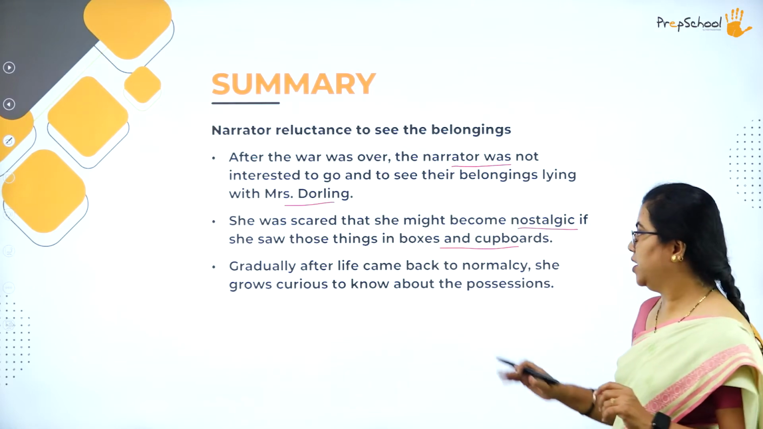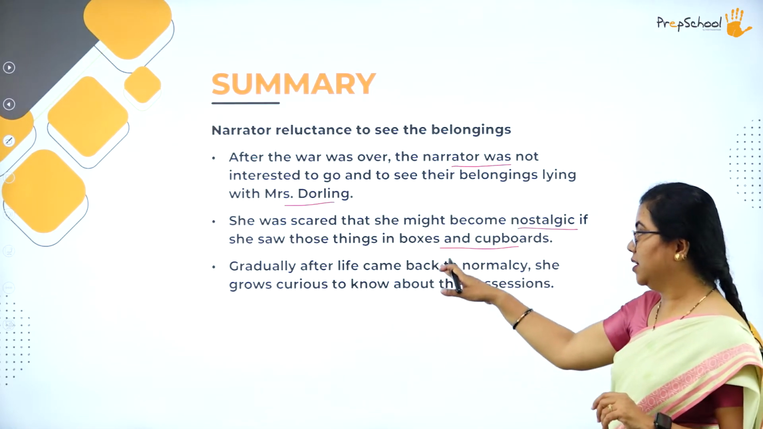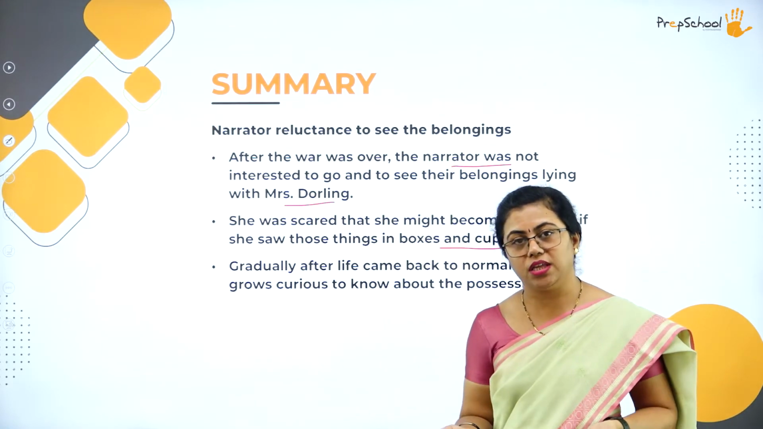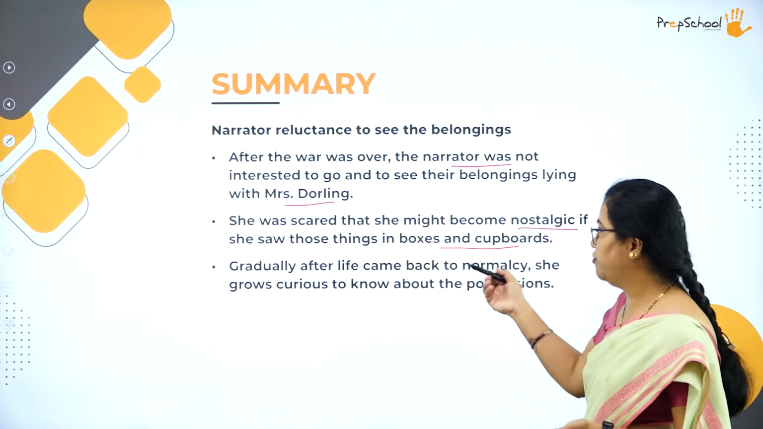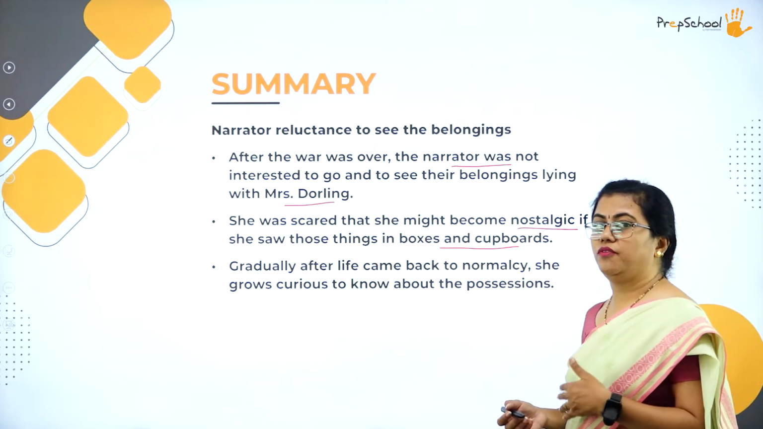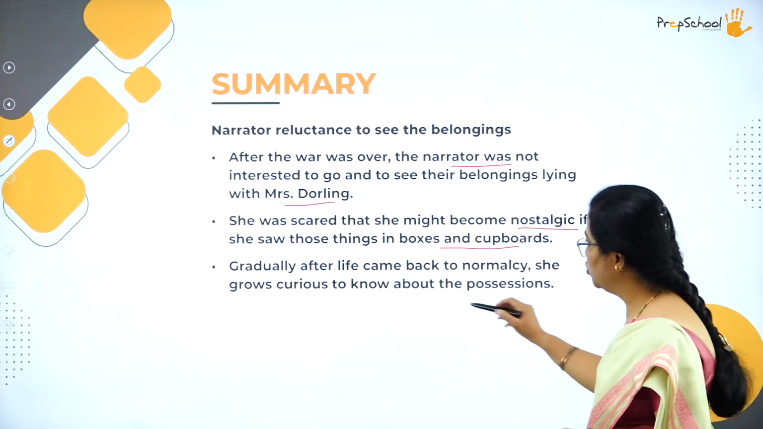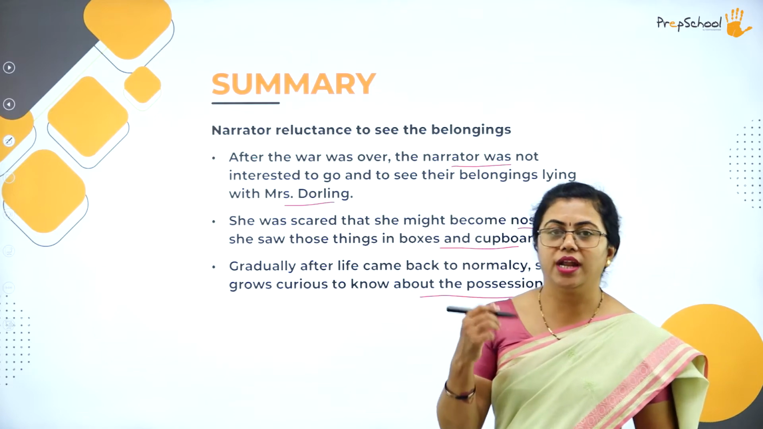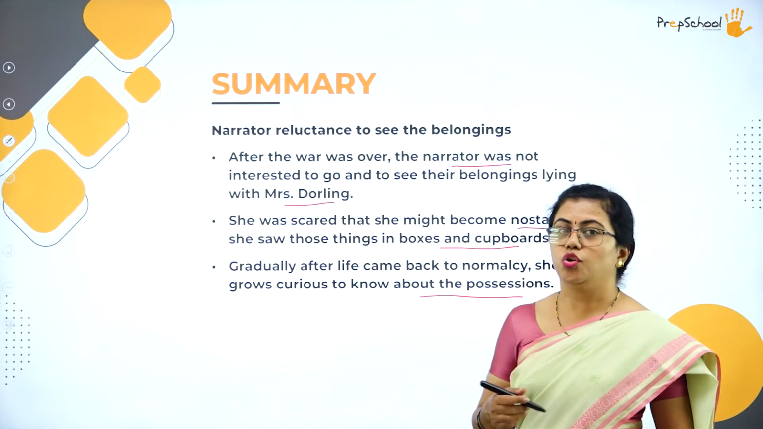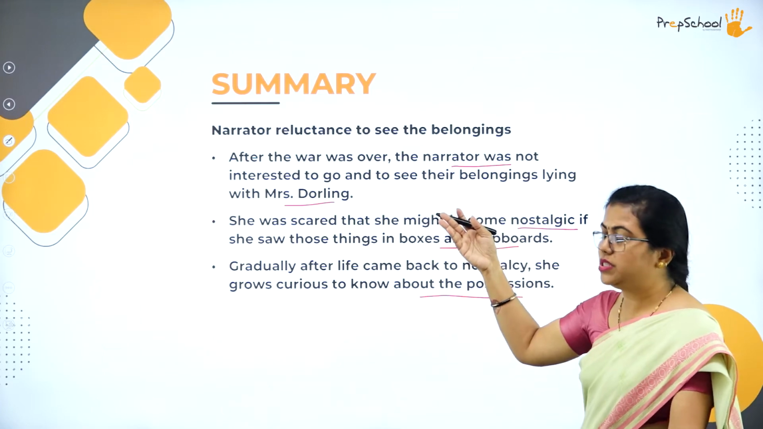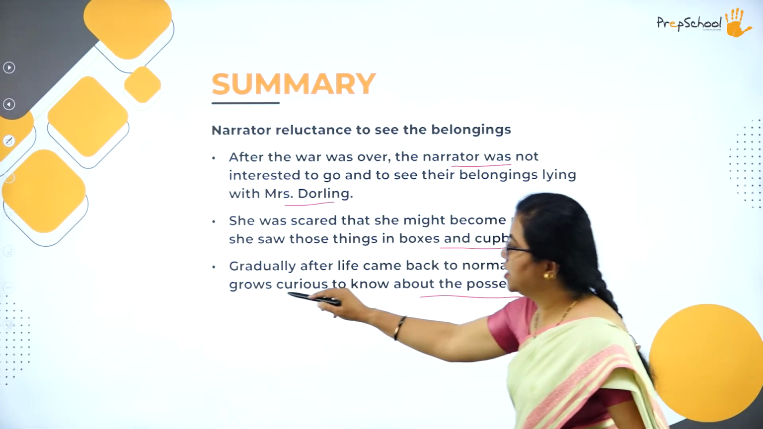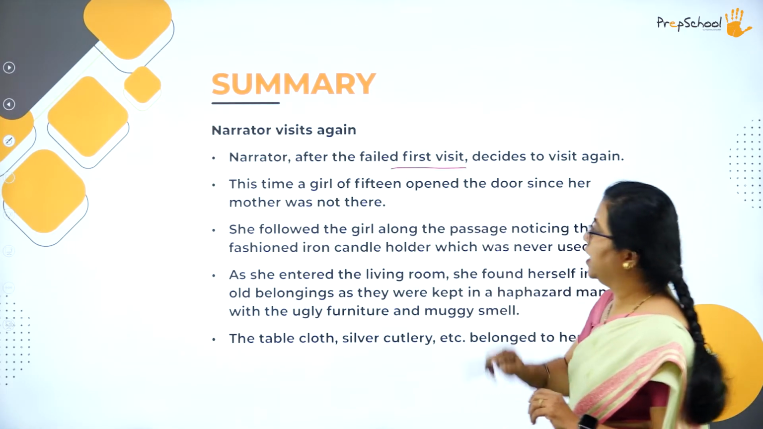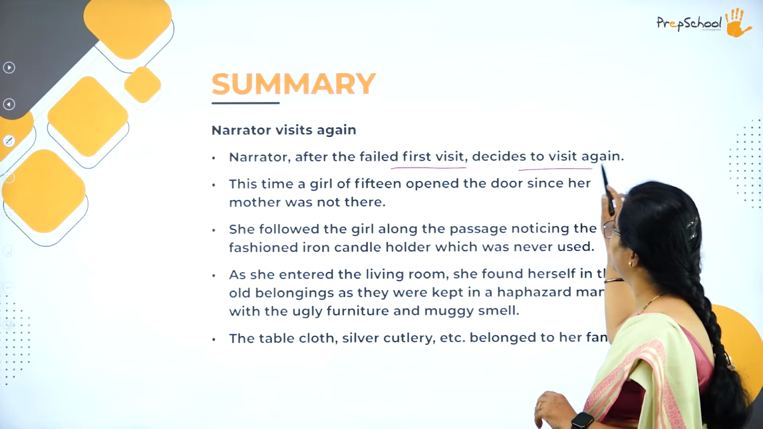So gradually, after life came back to normal, the author tells all these, okay, how bread started turning into the original color, how everything came back to normalcy. After life became normal, the narrator grows very curious to know about the possessions of her mother. She wanted to see where they are. She wanted to get back the memory of her mother. First she was very reluctant to see, but later she was very curious. The first attempt was actually a failure. Then she decides to visit again.